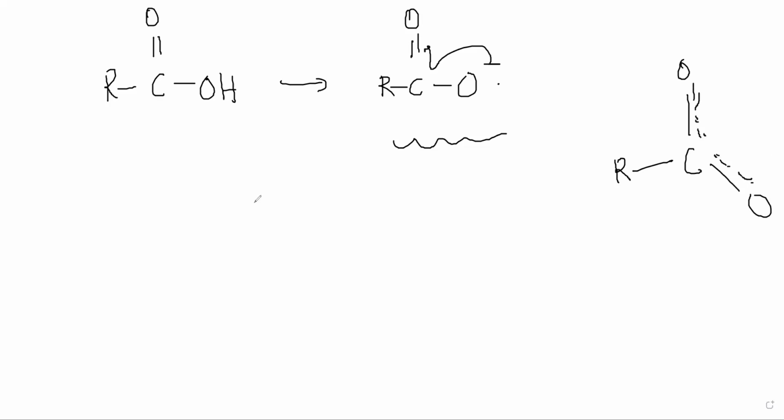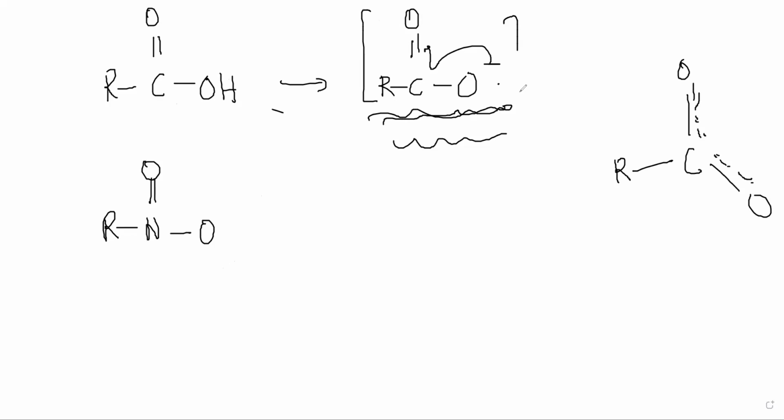Then the nitro group, RNO2, where R, N, double bond O, and O, right? Now, actually, this is the same situation that you got after getting this. See, you had an RCOO minus here, right? So there is an extra negative electron that is hanging around here, no?